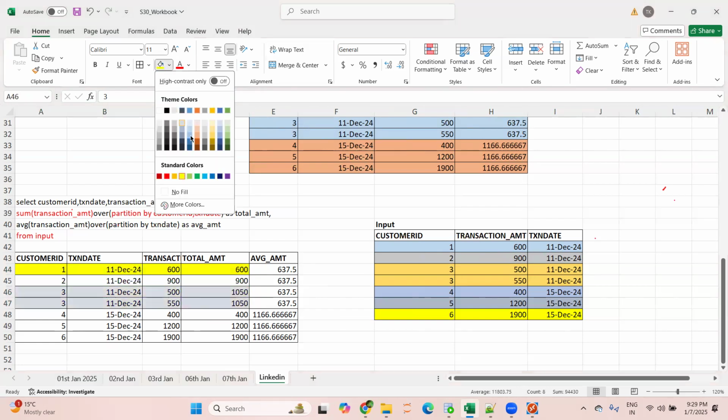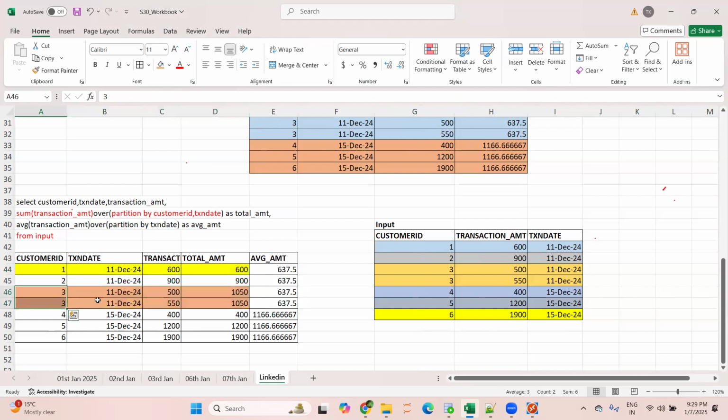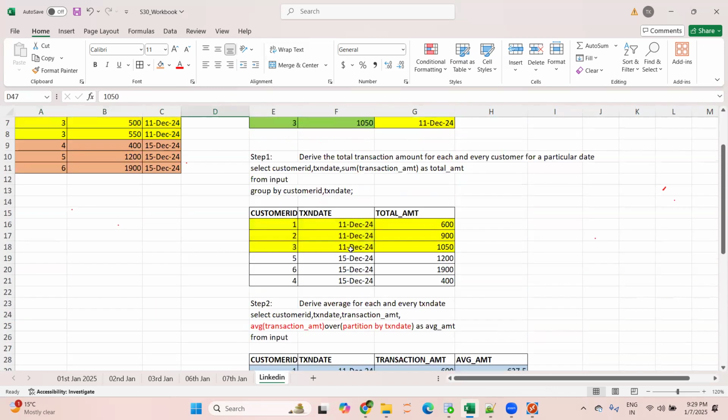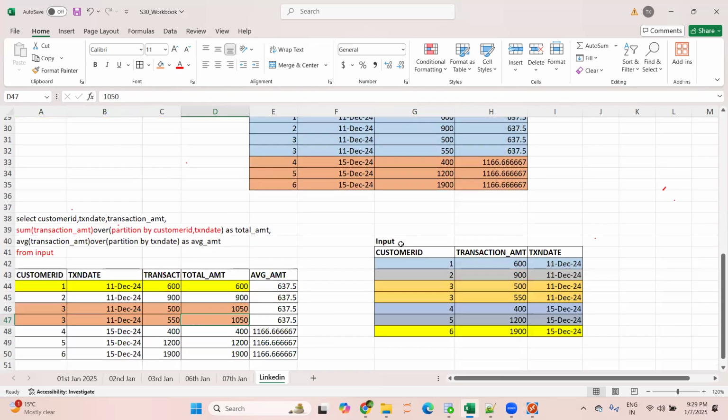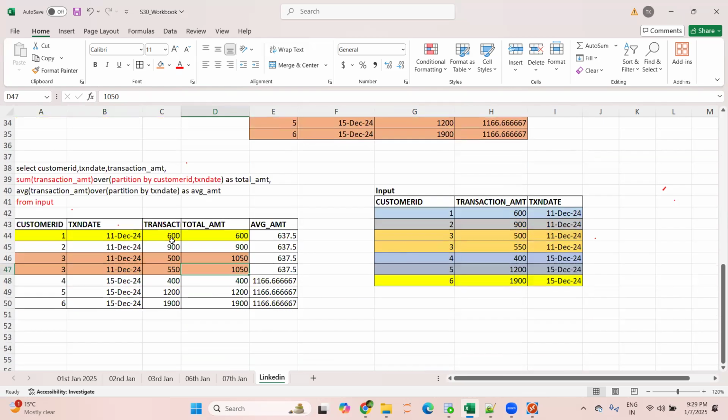But if you check this one, it is 1050. Why? This is another partition. Let me change the color. So for customer 3 and 11 December, this is another partition. You are telling it, I want the sum of transaction amount for this partition. So 500 plus 550, that's why it is coming as 1050. And this is what you want, right? What you have derived is the total amount for each customer ID and transaction date, and that is what we can derive with the help of a window function. Is this point clear? So far, is this clear to everyone?